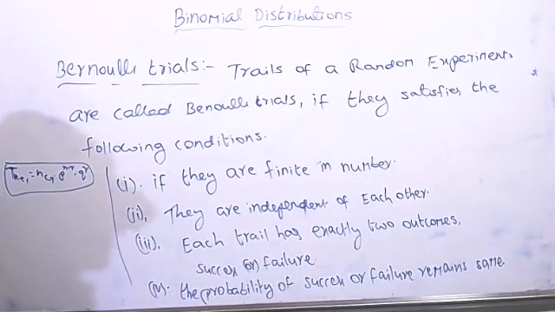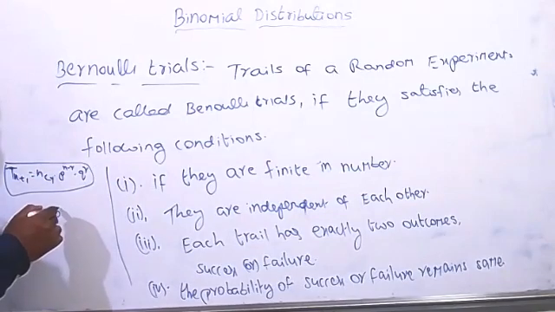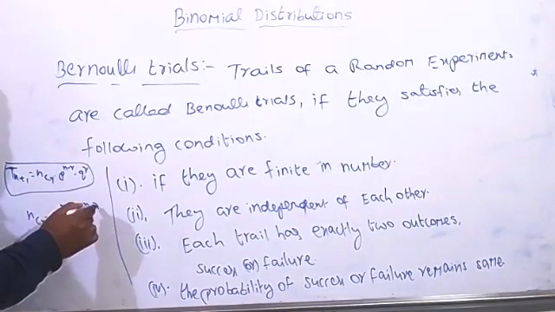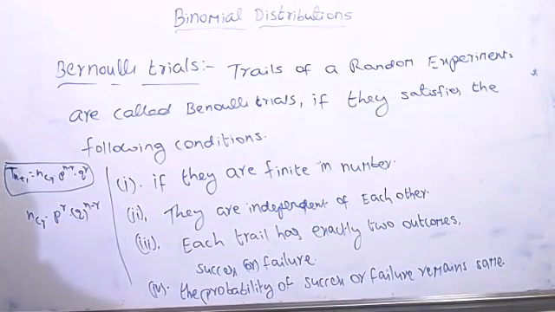Anyone? We learned the formula: T(r+1) is equal to nCr into a power n minus r into b power r. The same formula we can utilize here also. But in this case it is nCr into p power r into q power n minus r. Both are the same thing, p and q. This is the formula we utilize for Bernoulli, so binomial distributions.